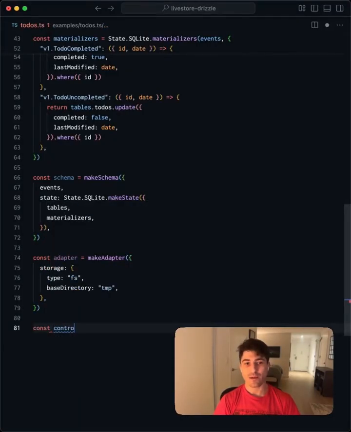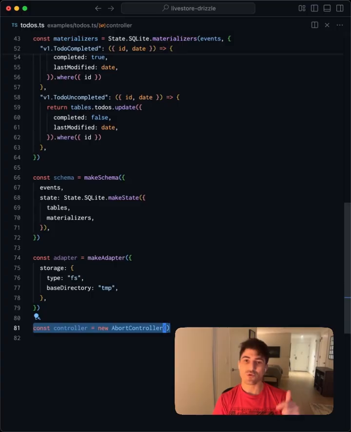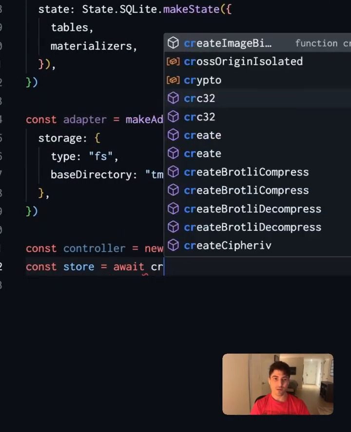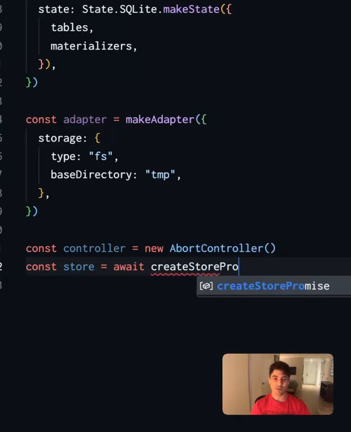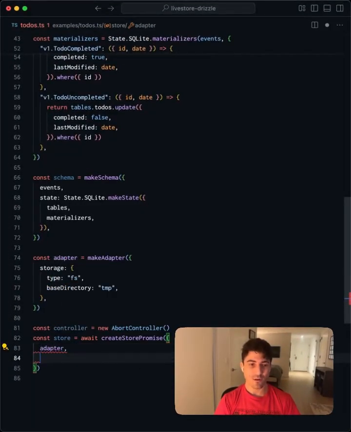Next, let's create an abort controller. We're going to use this to control the life cycle of the store. So we'll say store equals await createStorePromise. This is coming from LiveStore. We pass in the adapter. We pass in our schema. We pass in a store ID. In this case, let's call it todos.